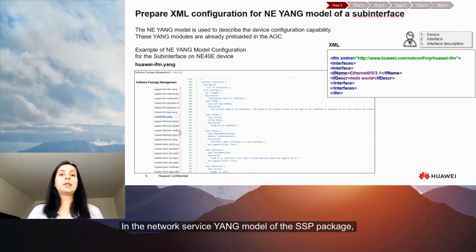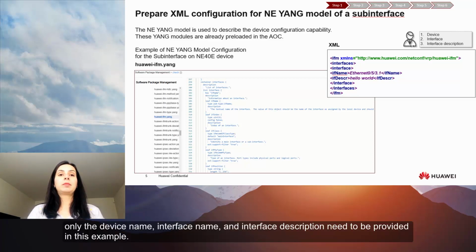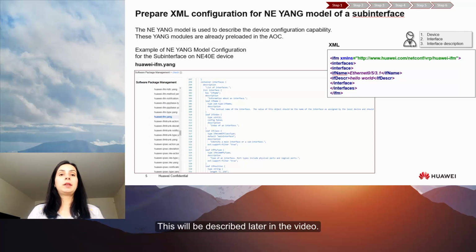In the network service YANG model of the SSP package, only the device name, interface name, and interface description need to be provided in this example. This will be described later in the video. There is no parameter that needs to be fixed in the NE template. The mapping logic is simple and will be described later.